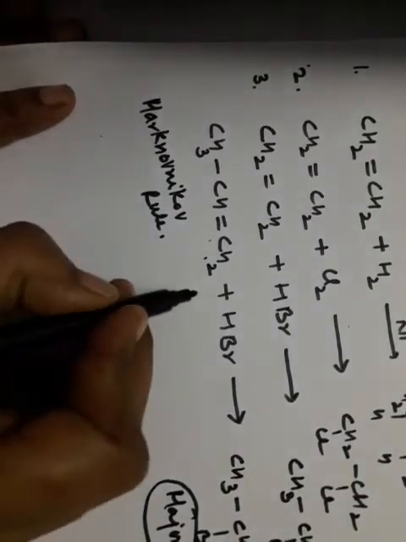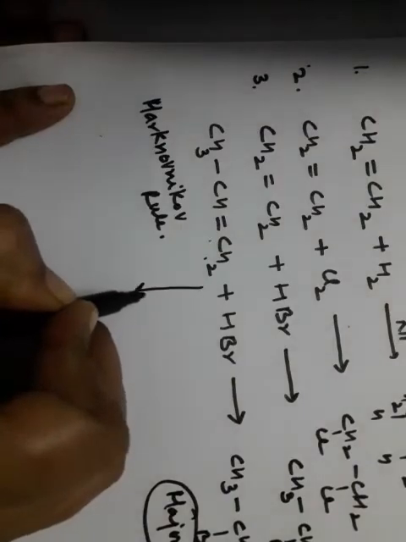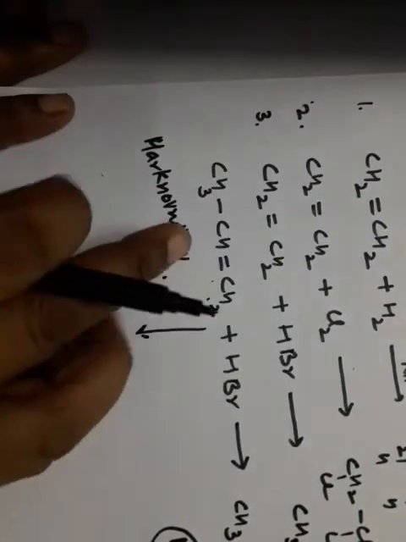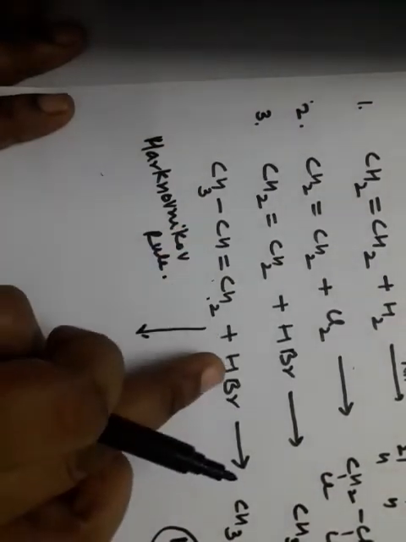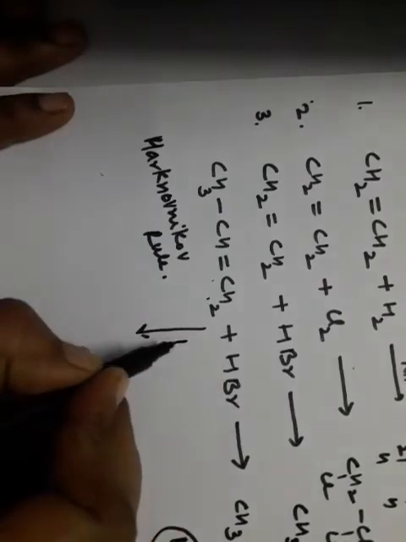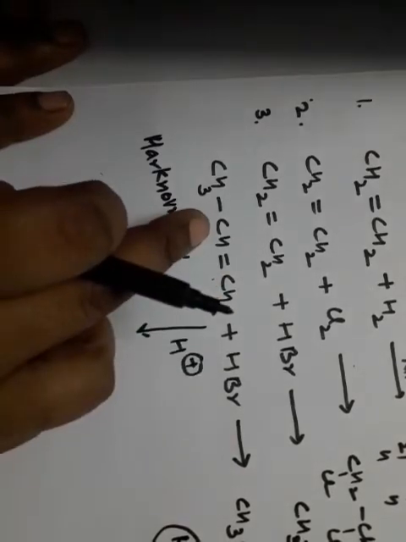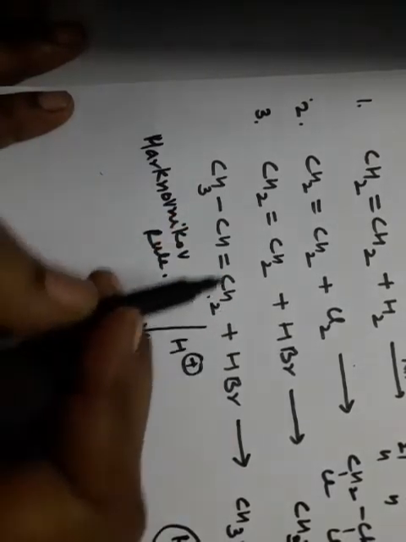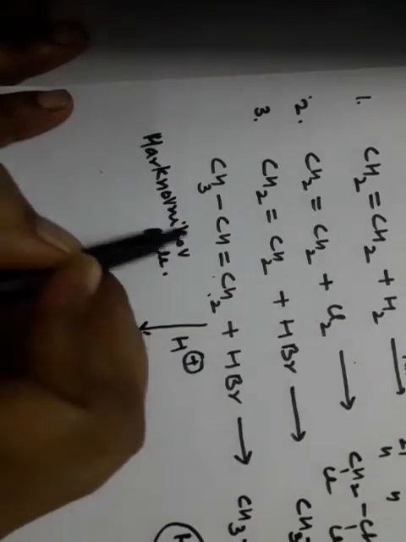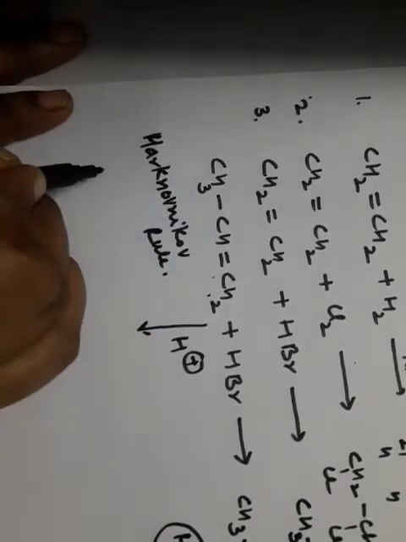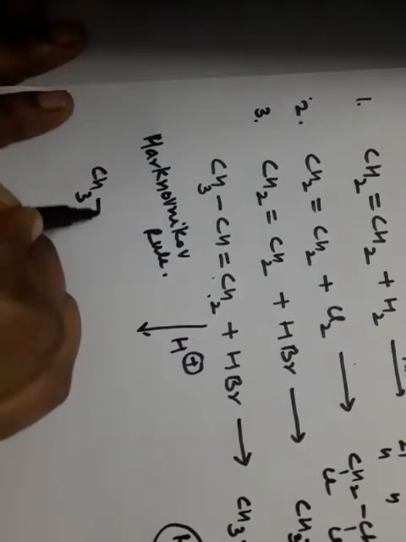See students, let's discuss. This reaction is called an electrophilic addition reaction. That means first the electrophile attacks this alkene molecule. There is a chance of addition of the electrophile, electrophile meaning electron lover, to attach to this carbon atom or to go to this carbon atom. If heterolytic fission takes place, two intermediates can be formed. Let's discuss.